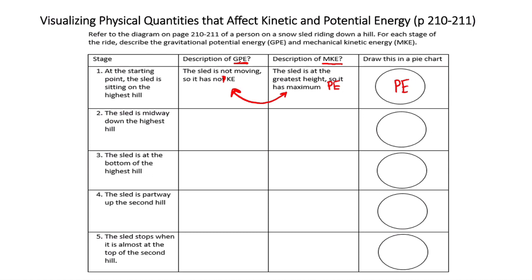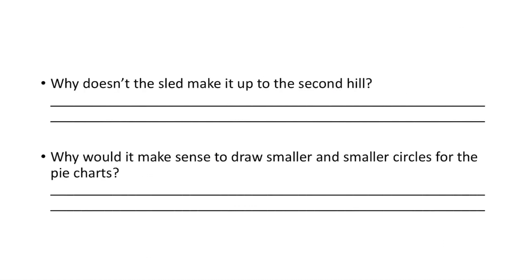So go through and look at each of these examples and determine the relationship between GPE and MKE. So essentially you're describing what's happening for both of these energies, and then you're drawing it in the pie chart. So you're completing the rest of this slide. So you can pause here if you need to, but this is in your notes as well. And then there are a few more questions for you to answer, but that is it for this part of our physics lesson.